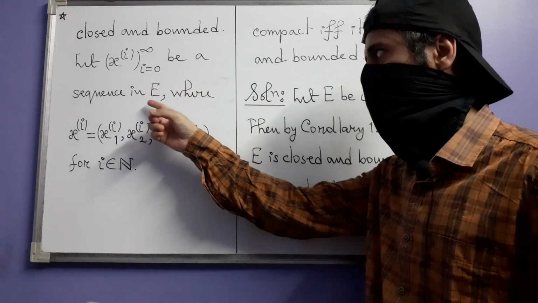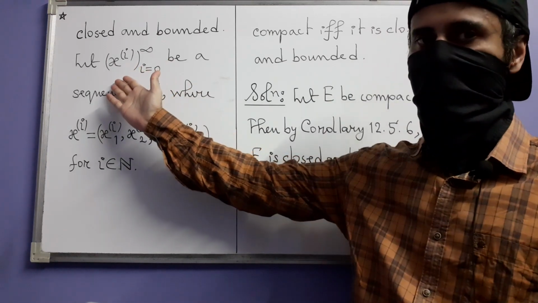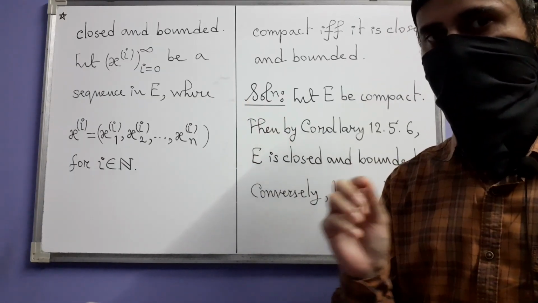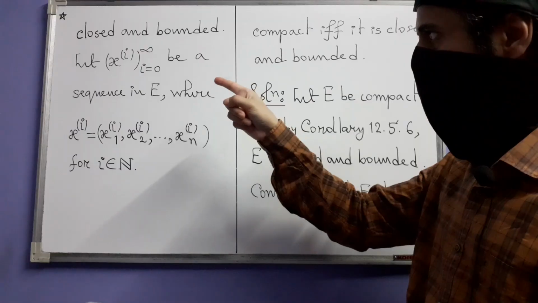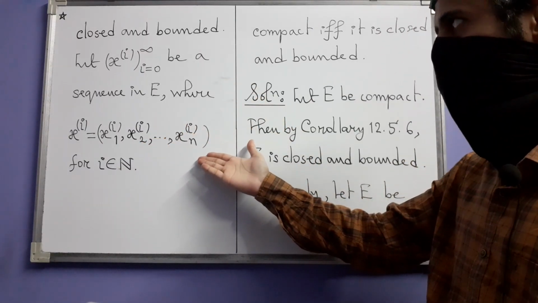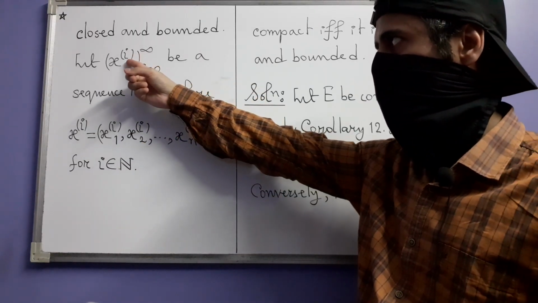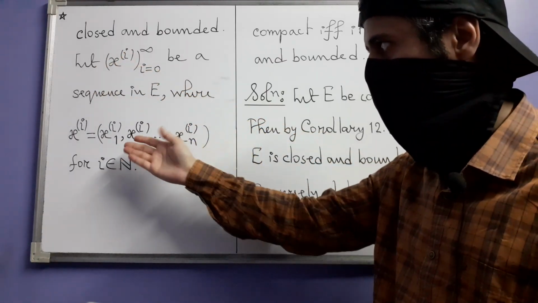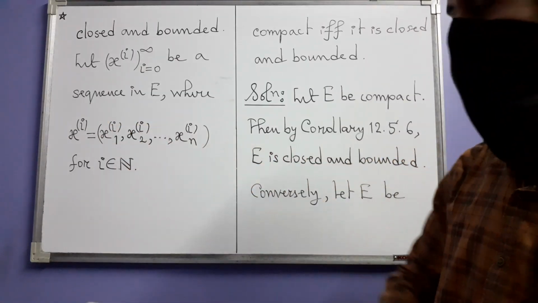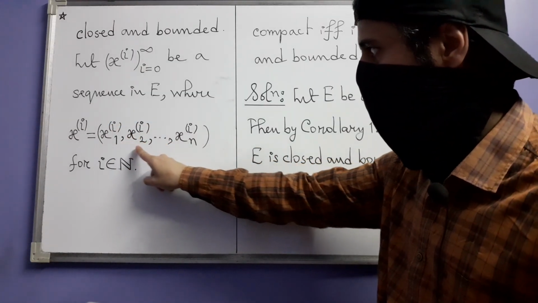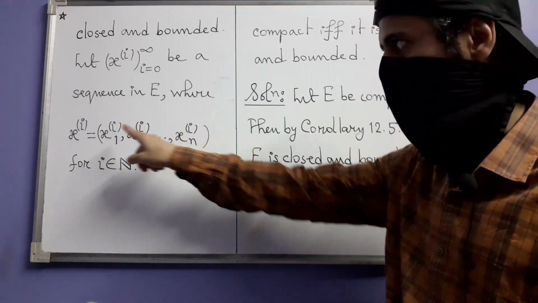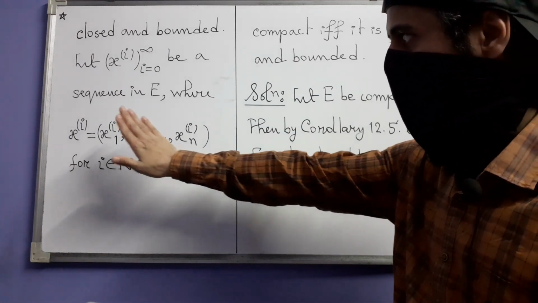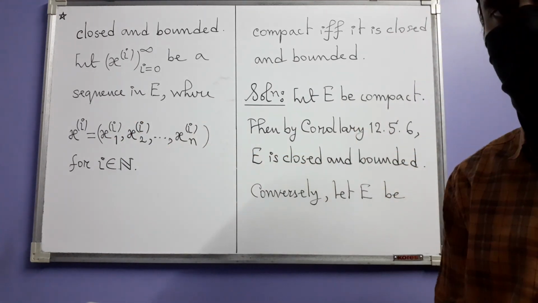Let xi be a sequence in E. This means that each term of this sequence is a point in E. Now E is what? E is a subset of the n-dimensional Euclidean space. So each such xi will be an n-tuple like this. You can understand that we are using superscript here for the sequence terms because we want to show the components of each term somewhat nicely. We don't mix up the component numbers with the sequence term number. Okay, so this is how the ith term of the sequence looks.